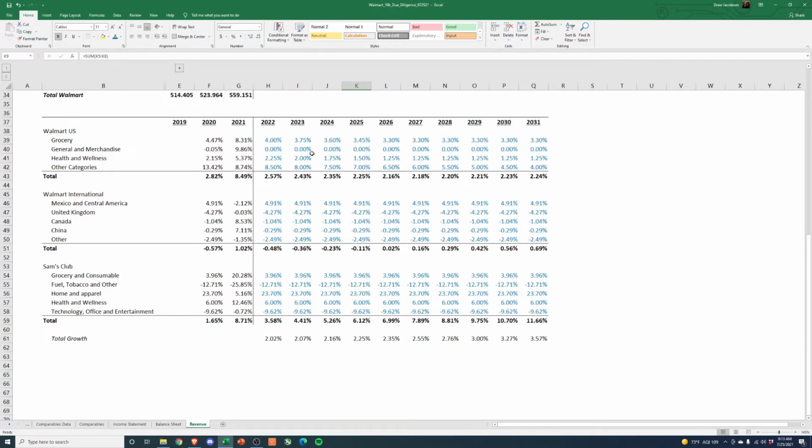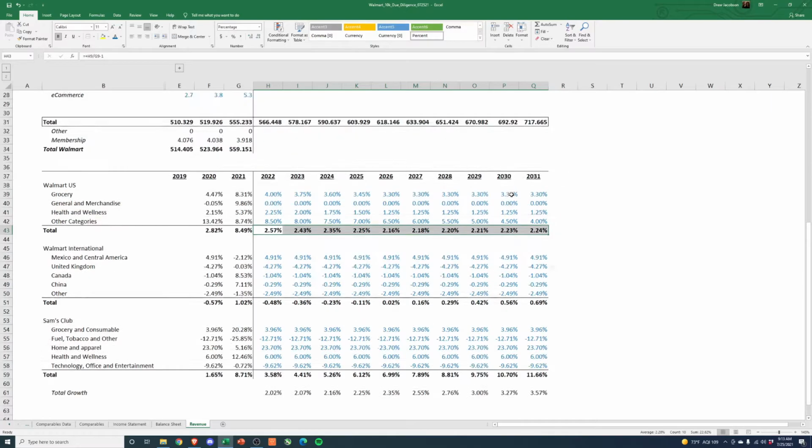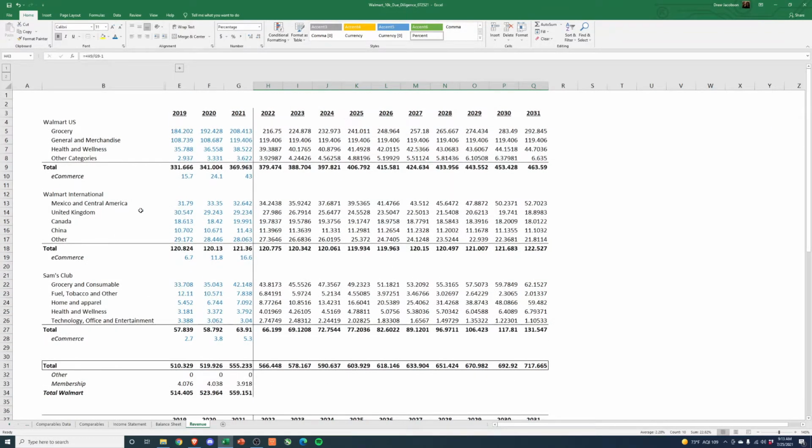But this is part of building out the DCF: understanding what you do and don't know. And I think it's hard to say for certain what's going to happen with Walmart in the next decade, right? These could be incredibly conservative. If we think that they're going to penetrate e-commerce incredibly well, and this 43 billion is going to become a separate standalone business doing 150 billion a year in revenue, right? Then you're going to add 100 from here. Plus, you're going to have some slow growth on the rest of it.